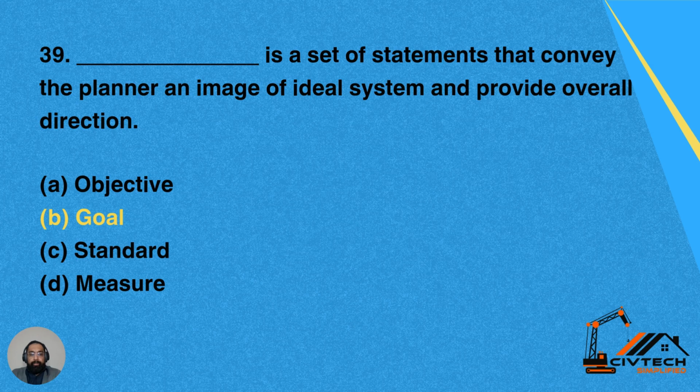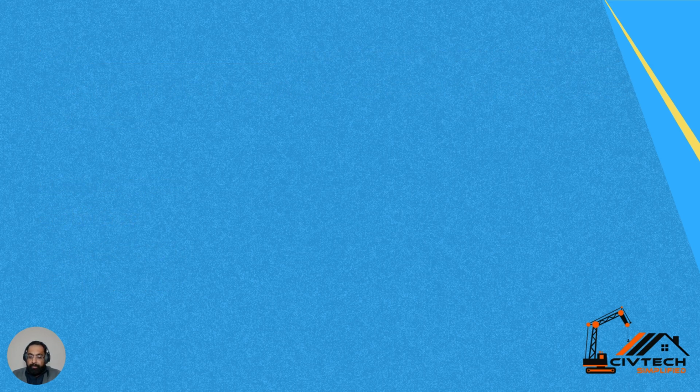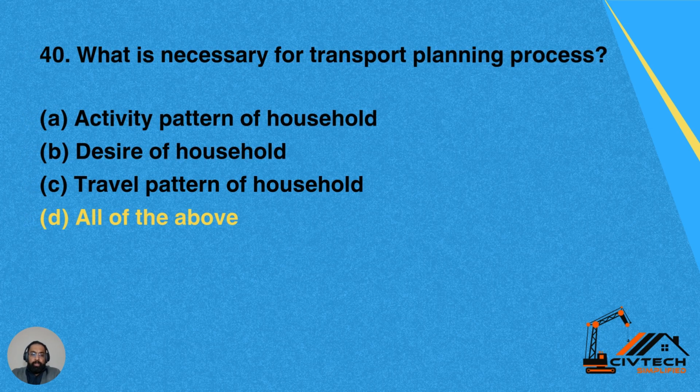39. Dash is a set of statements that convey the planner an image of ideal system and provide overall direction. Option A, objective. Option B, goal. Option C, standard. Option D, measure. So B, goal is the statement that conveys the planner an image of ideal situation and ideal system, and it provides overall direction regarding the town planning or transportation planning.